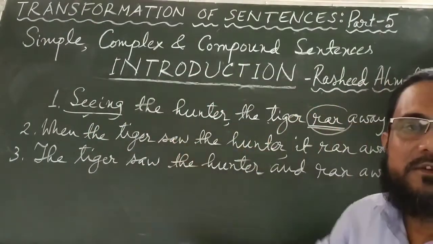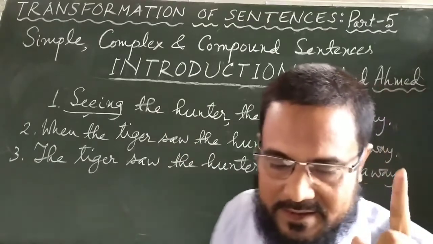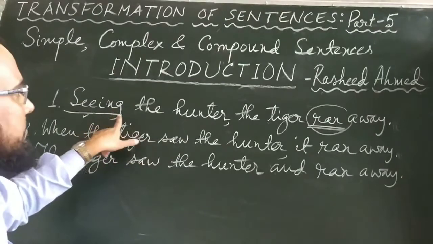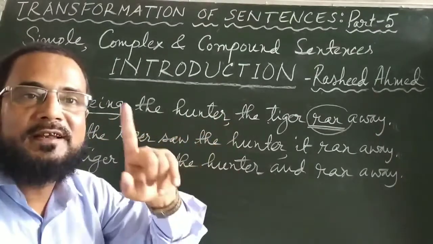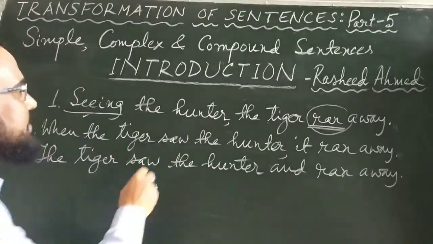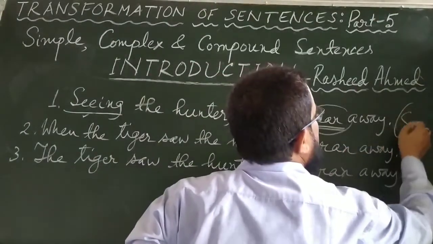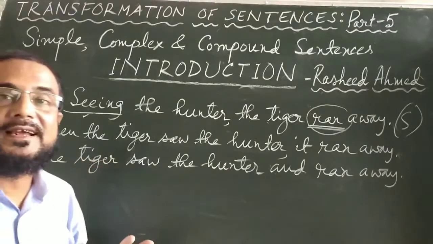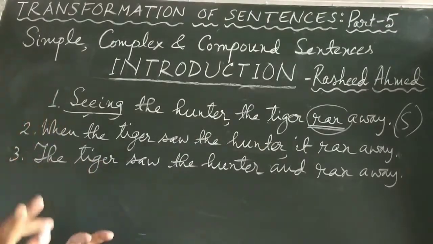"Seeing" is non-finite. So we have earlier learned that a simple sentence is one that has only one finite verb. So in number 1 we have found that there is only one finite verb. So this is a simple sentence. Then coming to number 2, when the tiger saw the hunter, it ran away. Here we have two finite verbs.